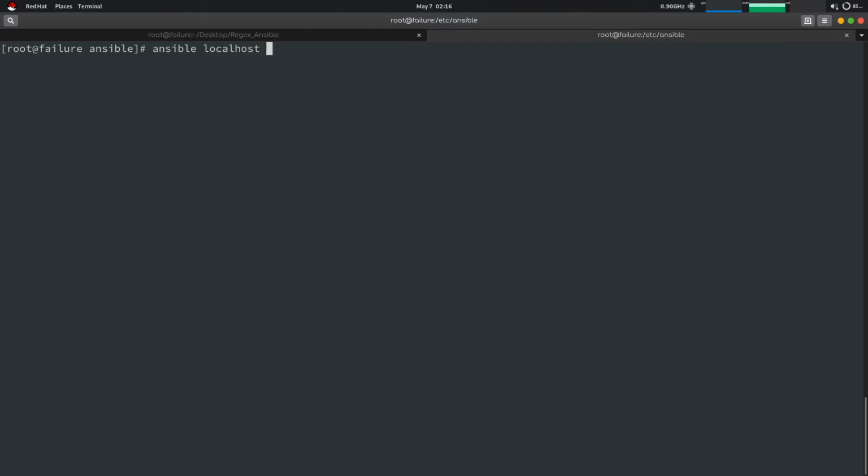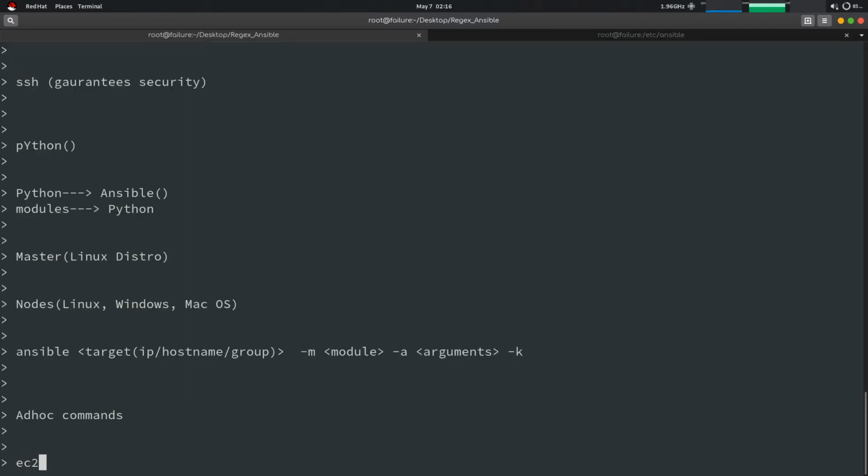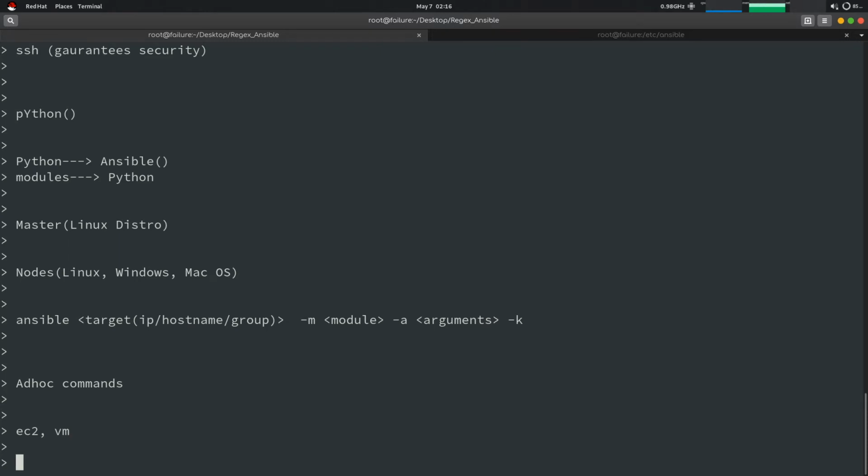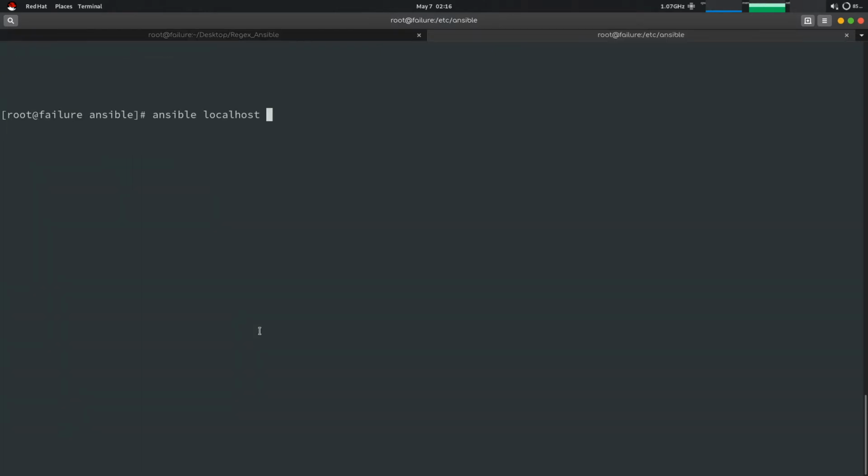You can use localhost to carry out the operations on your own machine. But if you want to learn how to use nodes, you can connect nodes, which can be any EC2 machine or any VM running in your machine. I'm using localhost here because I don't have any extra VM or EC2 machine running.